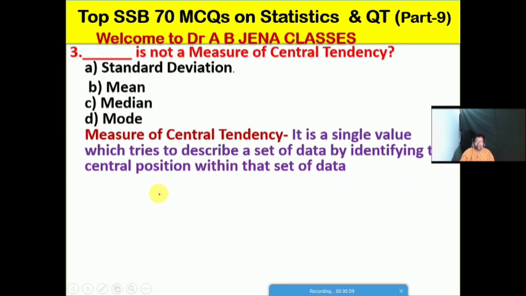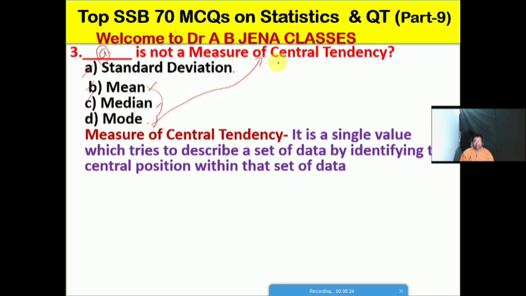Next one we will see: which one of the following is not a measure of central tendency, whether A standard deviation, B mean, C median, D mode. No doubt, friends, A is the right option for this MCQ. Standard deviation is not a measure of central tendency, whereas the mean, median and mode are all measures of central tendency.